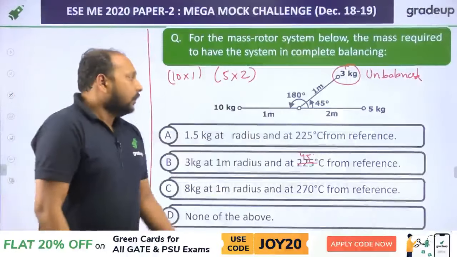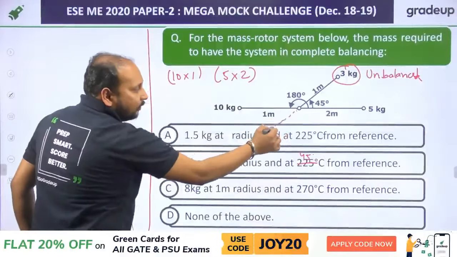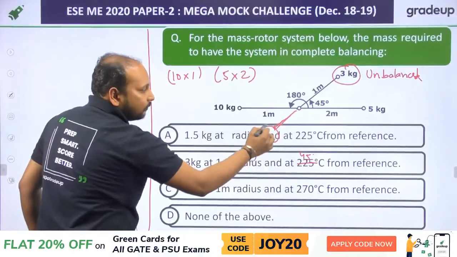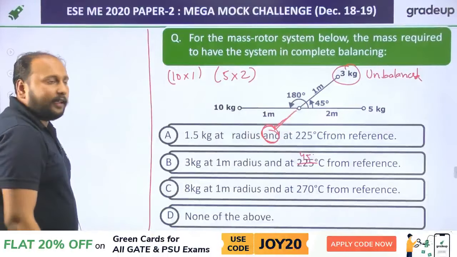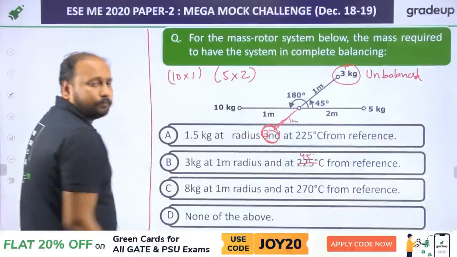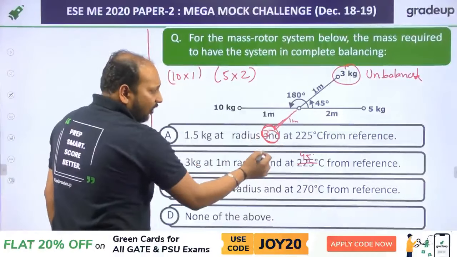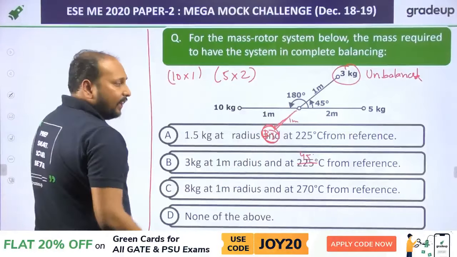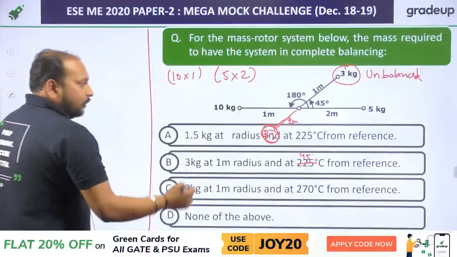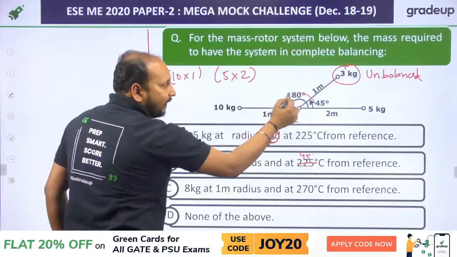How to balance this? We can add a mass directly opposite to this 3 kg. Either you can add a 3 kg mass with a distance of 1 meter, or you can add a mass of 1.5 with a distance of 2 meter. Now what should be this angle? This is 180 degree. This should be 45. So total angle is 225.